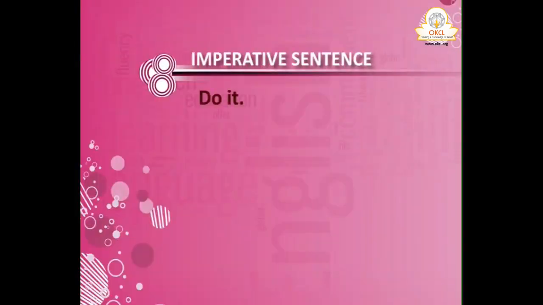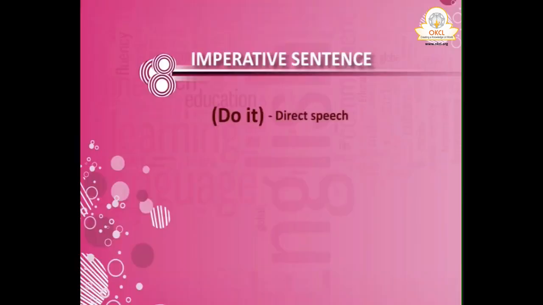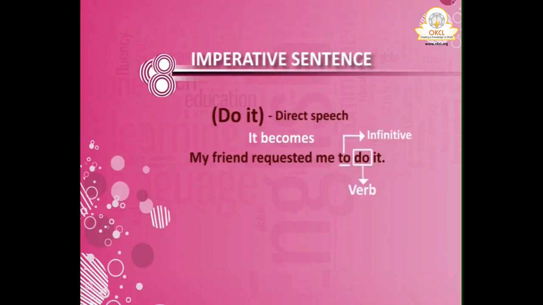So here what happens? Here also there is a set of rules, but not so many as interrogative sentences. Suppose the sentence is, do it. So here, reporting verb will be, if it is a request, please do it, or who is telling, to whom you have to say. Our friend is telling means it is not an order, it is a request. My friend requested me. Suppose within brackets direct speech was do it. It becomes, my friend requested me to do it. You have to use to before the verb.